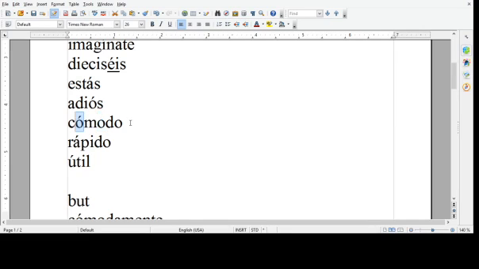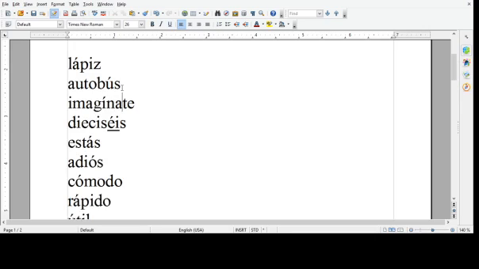It's stressed on the sílaba esdrújula. It's stressed three syllables in, two syllables from the end, so cómodo. Adiós ends in an S. It should be stressed on the A, but it's not, so we say adiós. Estás should logically be stressed on the E, but it's on the A. So estás, write an accent mark. Dieciséis ends in an S, should be stressed on the E in the middle, but it's not. So dieciséis, accent mark is written.